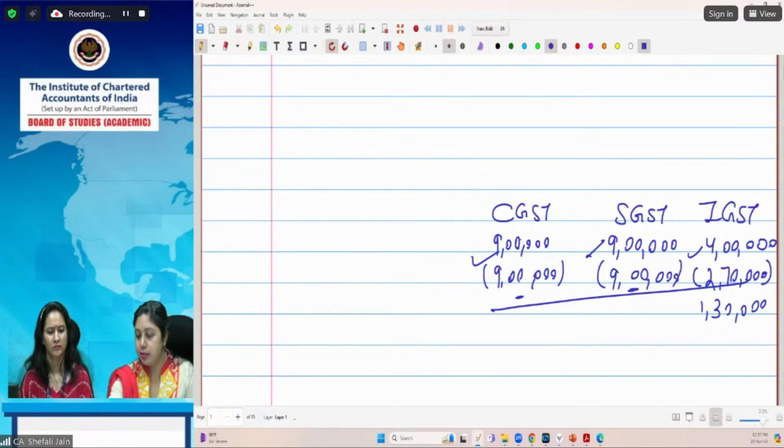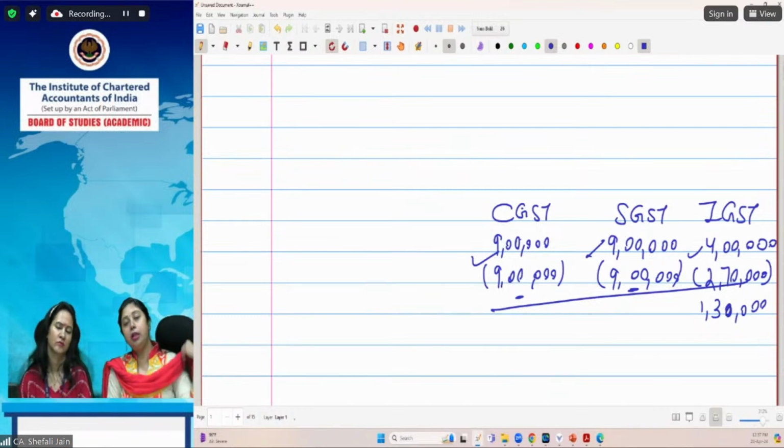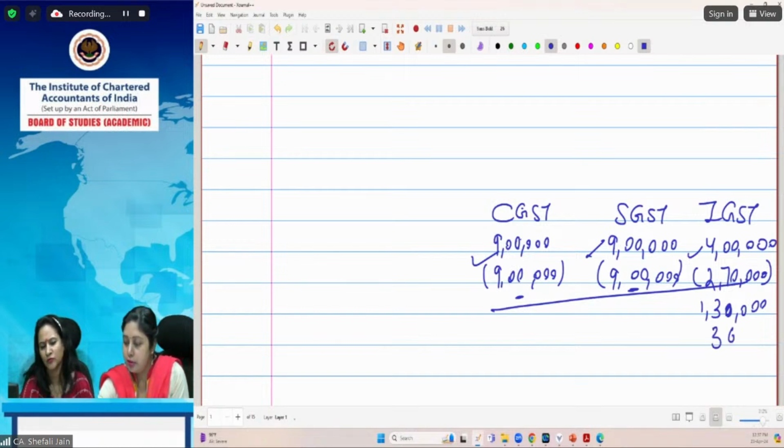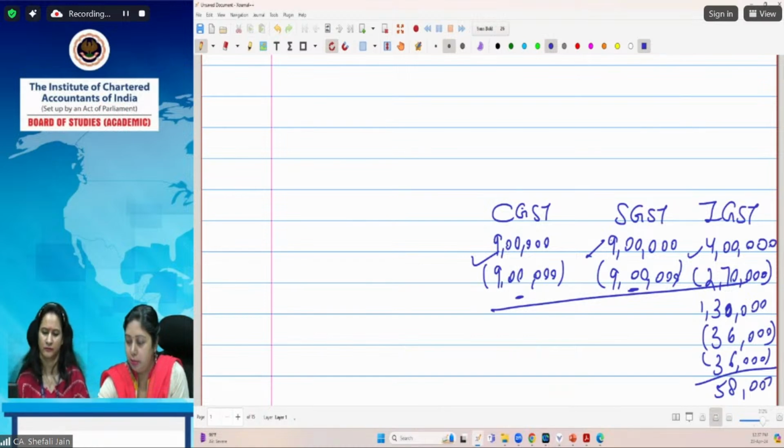We can use this CGST and SGST amount for IGST, because the sequence of set off for ITC provides that you can use the credit of CGST for CGST liability first and then for IGST. Similarly, you can use the credit of SGST for SGST liability first and then for IGST liability. CGST and SGST cannot be used for each other, and we do not require that. We have enough CGST and SGST credit. So out of 1,30,000, 72,000, that is 36,000 CGST and 36,000 SGST, has to be reduced. That makes it 58,000 IGST liability, and CGST is nil and SGST is nil.